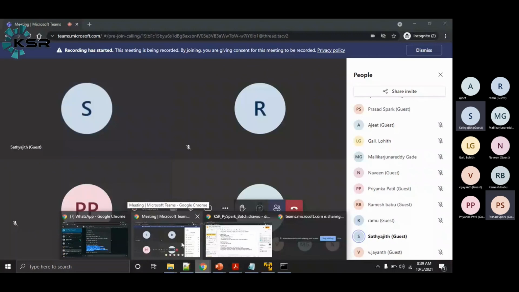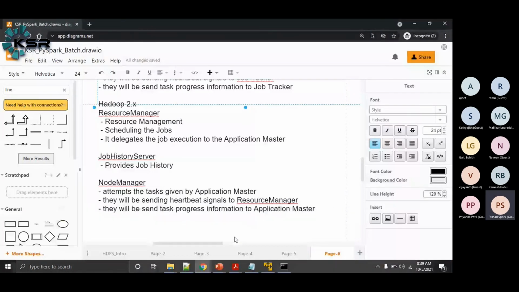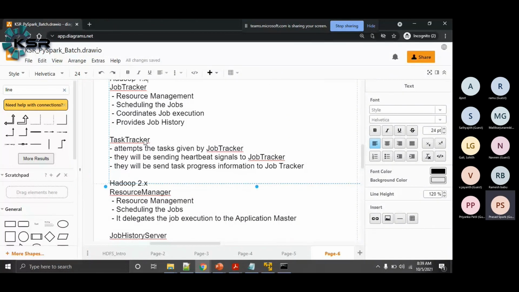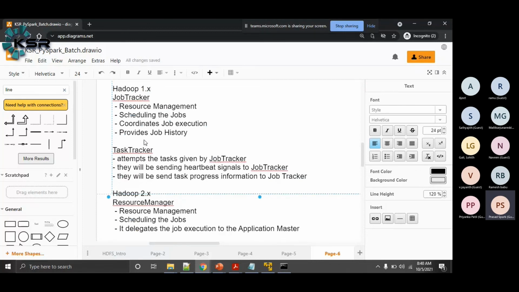Again, there is some drawback in Hadoop 1.x. What is the drawback? The containers that were provided by the task trackers in Hadoop 1.x could run only map tasks and reduce tasks. The way Hadoop 1.x was designed, we were not able to run other tasks, like Spark tasks or any other distributed computing tasks. It is the way it was designed, only MapReduce jobs could be done.